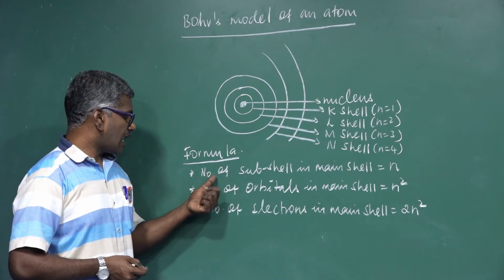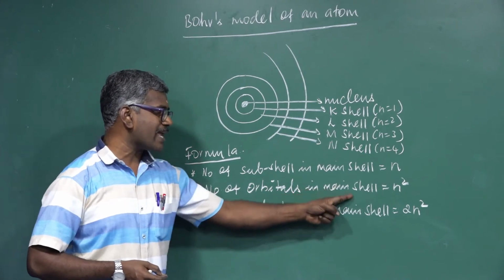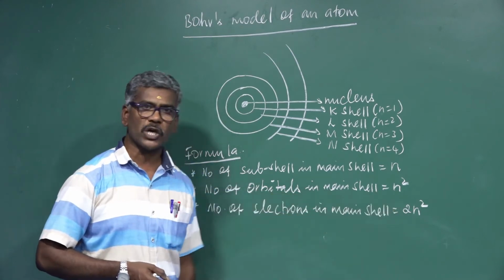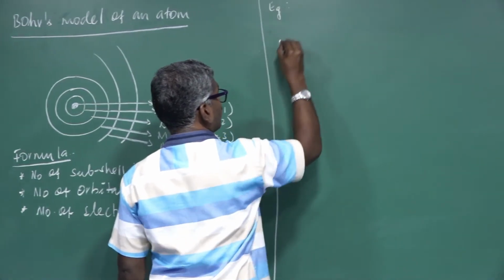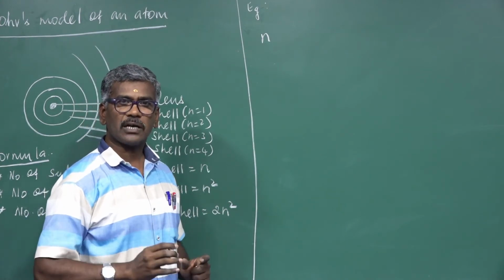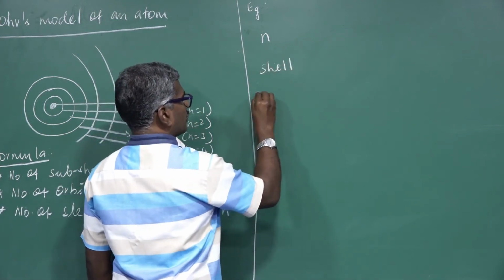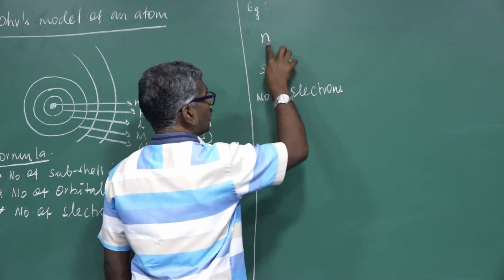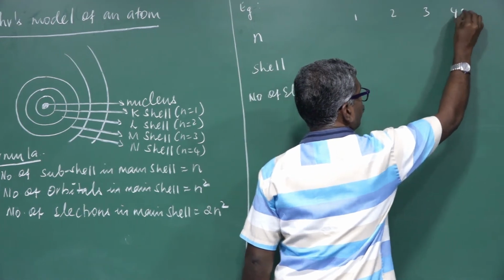Here, listen: number of subcell in main cell is small n, number of orbitals in the main cell should be equal to n squared, number of electrons in the main cell should be equal to 2n squared. For example, n is nothing but principal quantum number or orbit or energy level or major energy level. n is nothing but the lowest number 1, 2, 3, 4, etc.